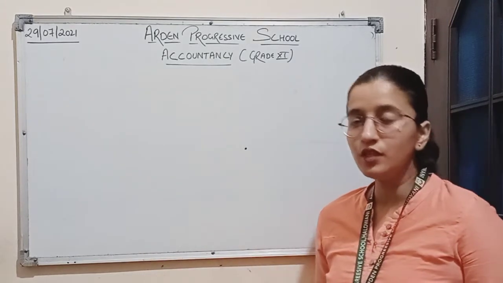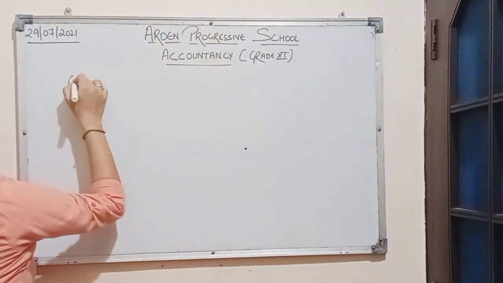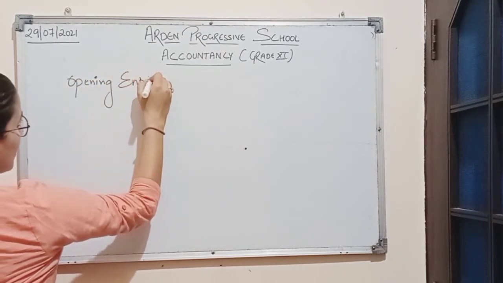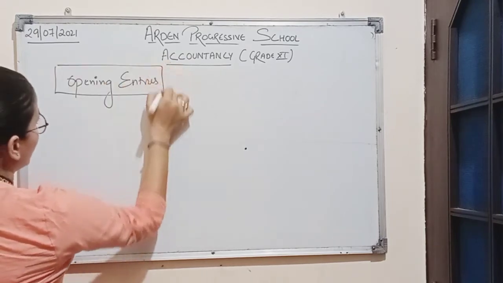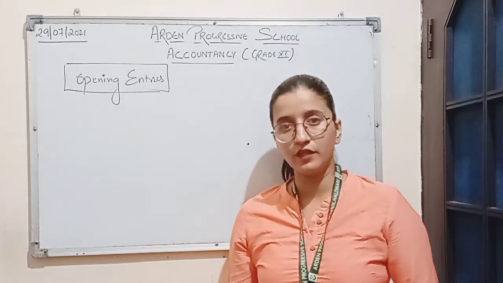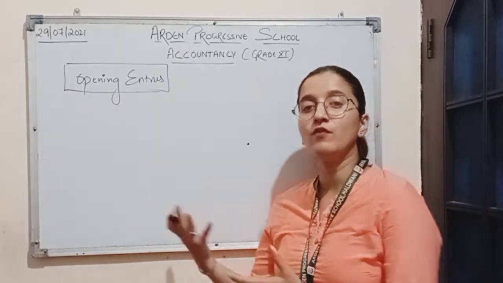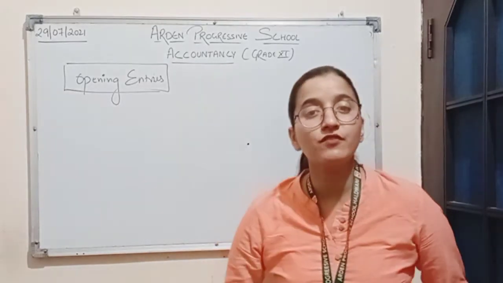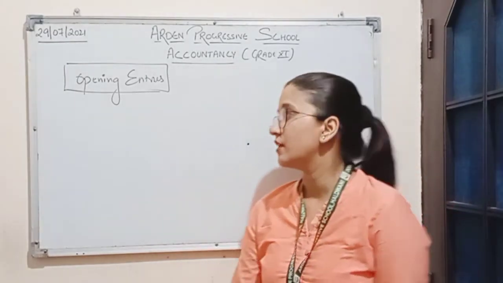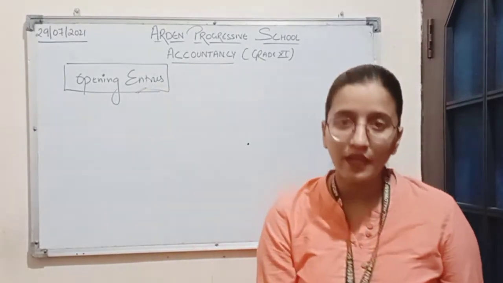So here in this session, we will be learning about some more types of transactions, such as, first, opening entries. As we know, every firm starts its new book in the beginning of the year, and since the closing balance of the previous year is carried forward to the next year, the first entry will be to record the previous year balances of assets and liabilities. As it is the first entry, it will be considered as opening entries.